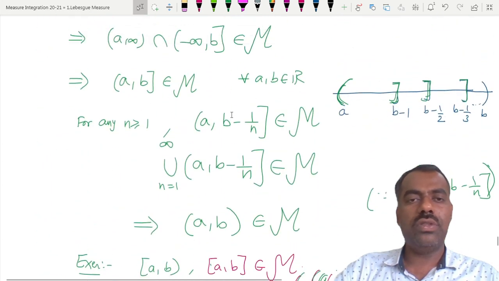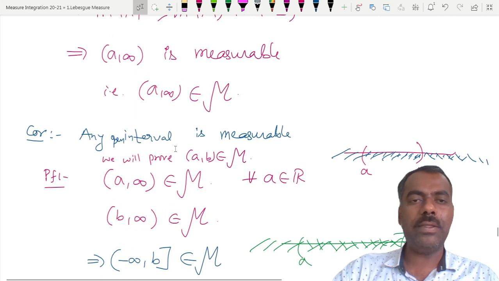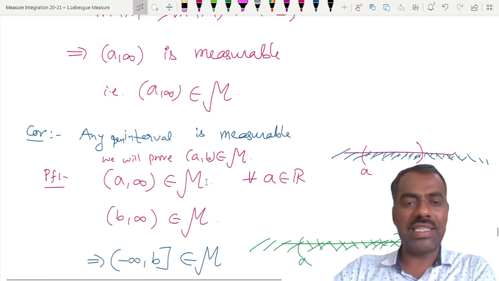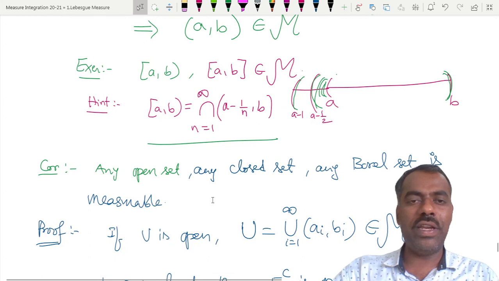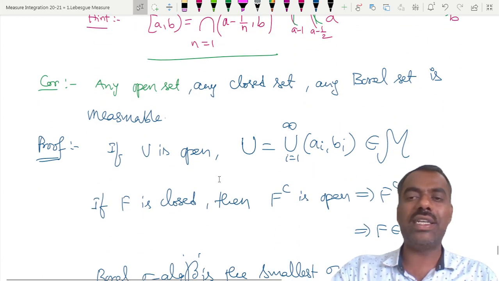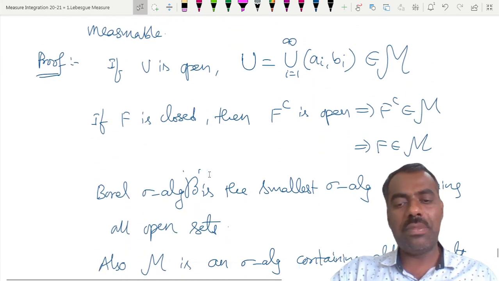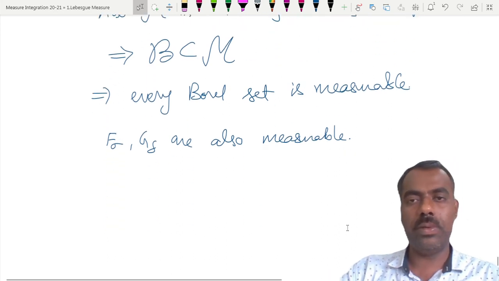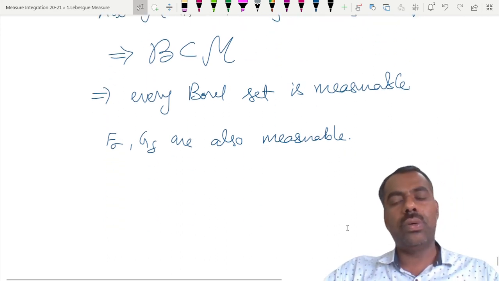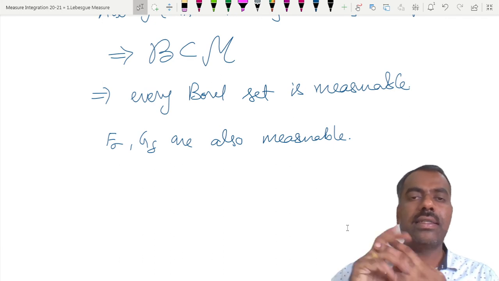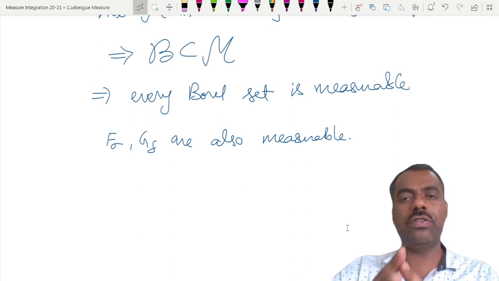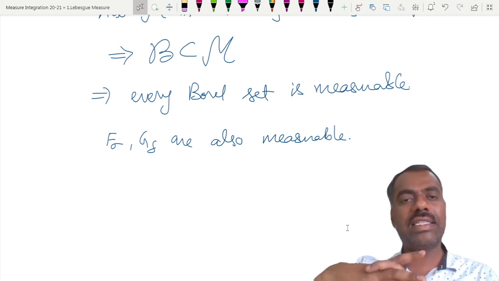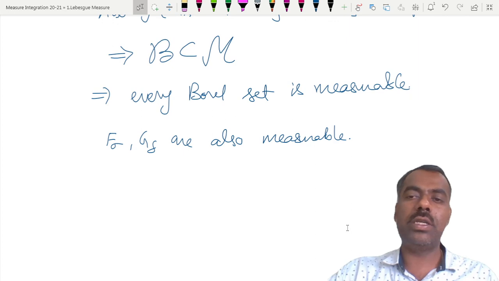By using the fact that M is a sigma algebra and that such open intervals are there, we have proved that any open interval is measurable, then open sets, closed sets, and so the Borel sigma field. Therefore, any Borel set is also measurable. And not only that, F sigma and G delta sets are also measurable. So we'll stop here. In the next class, we'll see what is meant by the concept of a measurable function. So far we have seen what is meant by a measurable set.